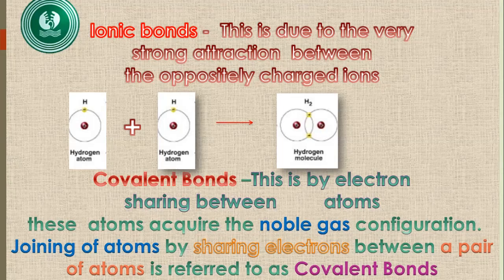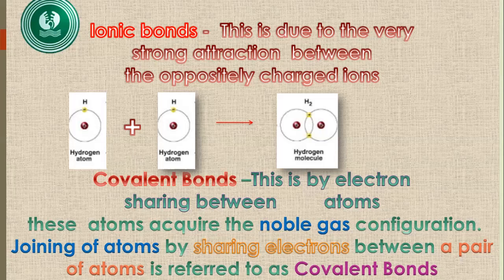Between the ions, there is a very strong electrostatic attraction, so that the bond is formed. That bond is between the ions, so we call it an ionic bond. This one we studied in the last lesson.